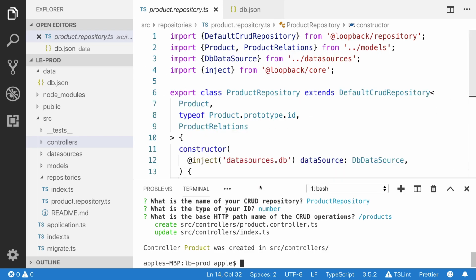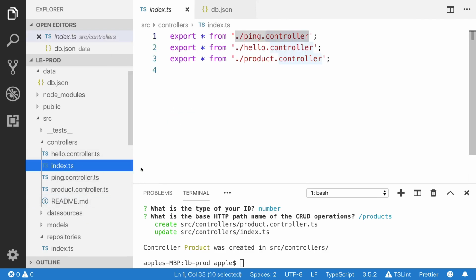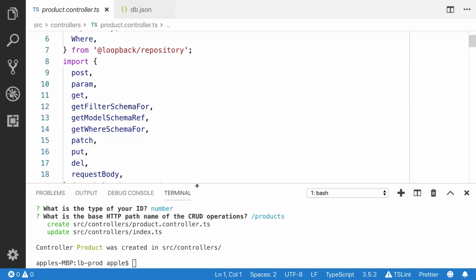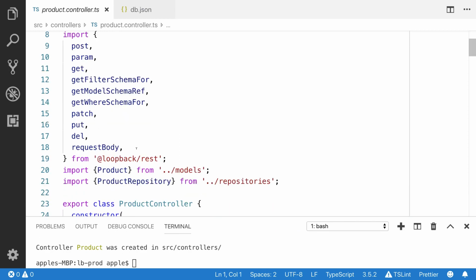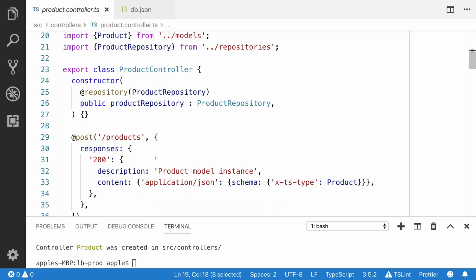Let me show you the controllers folder and you will see the product.controller. In the index.js, they have exported this product controller. I'm going to open the product controller. Now you can see that they have imported from the REST package: get, post, patch, put, delete, and request body. They have imported these methods from the Loopback REST package. They have injected this repository. This is called a property decorator.